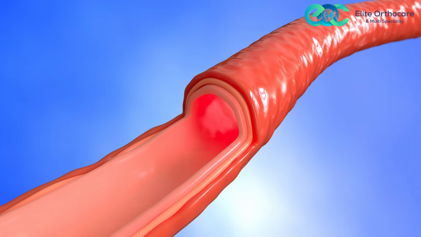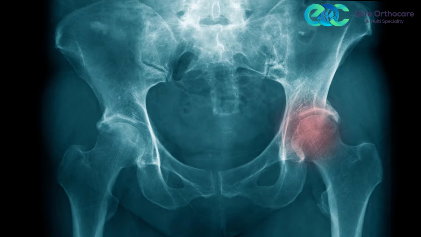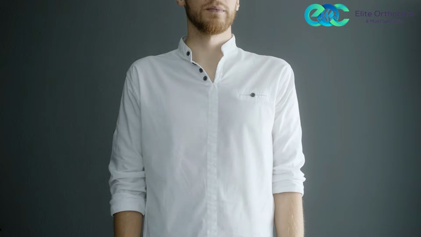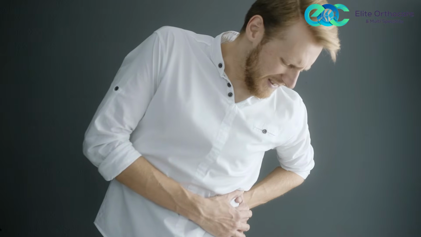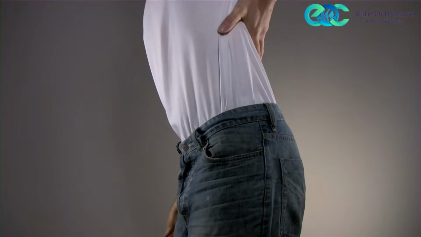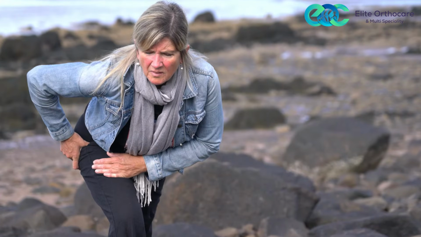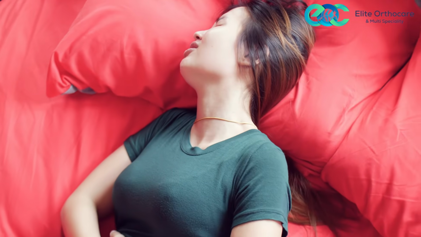Now, avascular necrosis, the word itself, avascular, means there is lack of blood supply to the ball, leading to collapse of the bone. That is called avascular necrosis. This can cause severe pain in the hip joint. Patients usually start with mild pain in the groin area. As the disease progresses, they will start getting more and more pain, and walking also becomes difficult, including sleeping at night or turning in the bed also becomes painful.